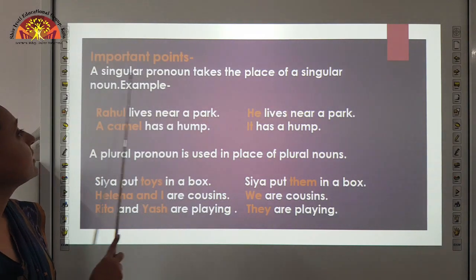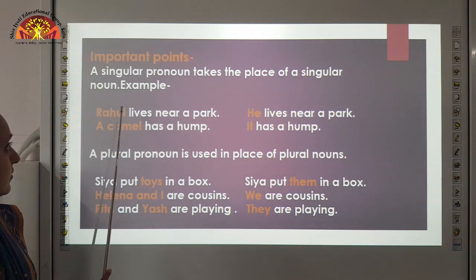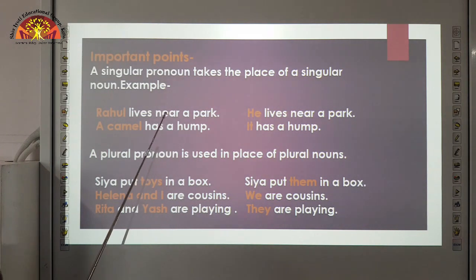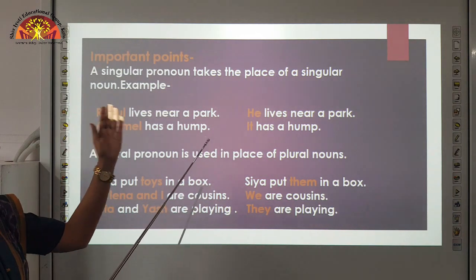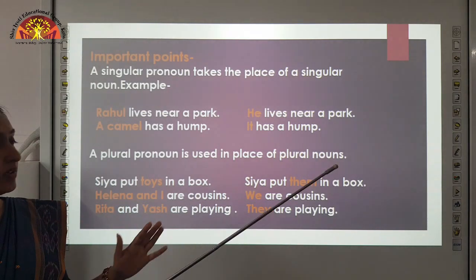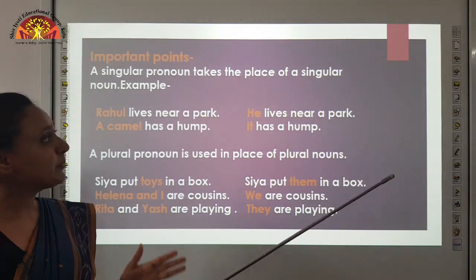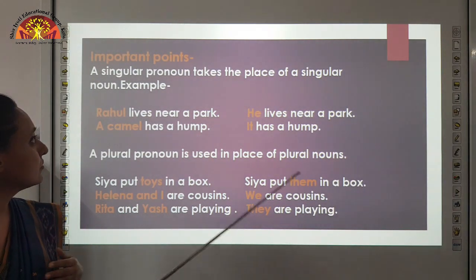Important points. A singular pronoun takes the place of a singular noun. Example. What does this sentence mean, children? That wherever a singular pronoun will be, we have to replace it with a singular noun.